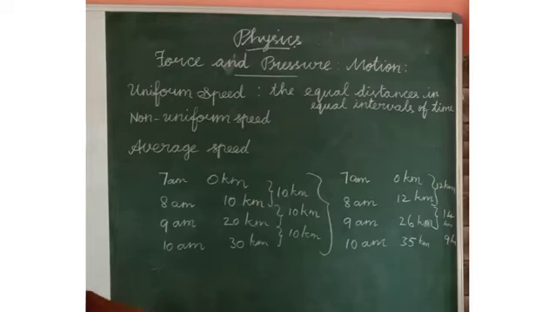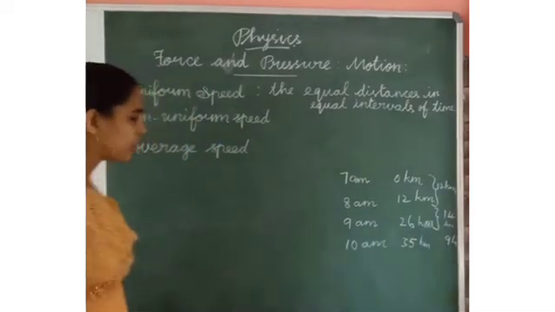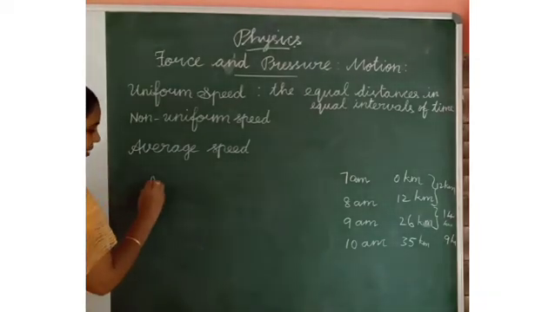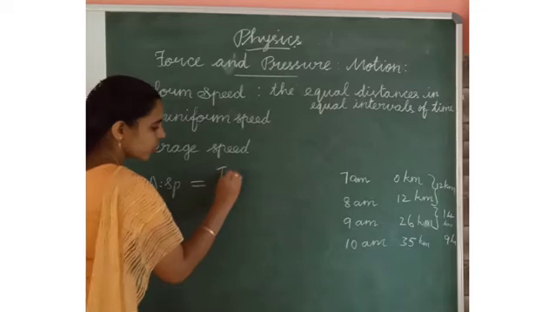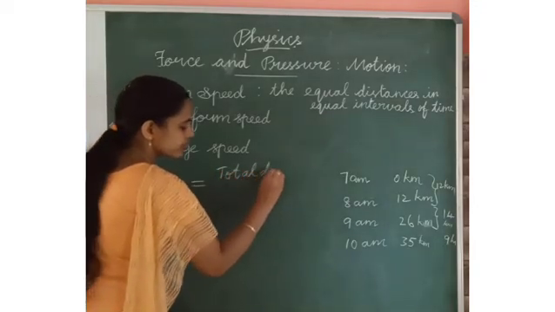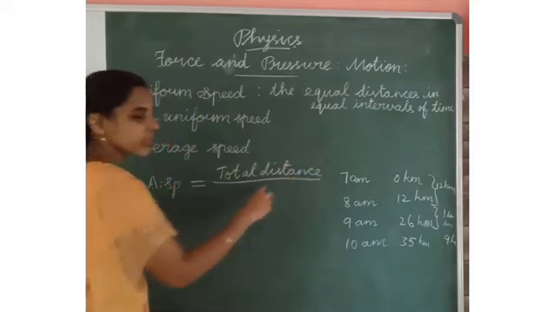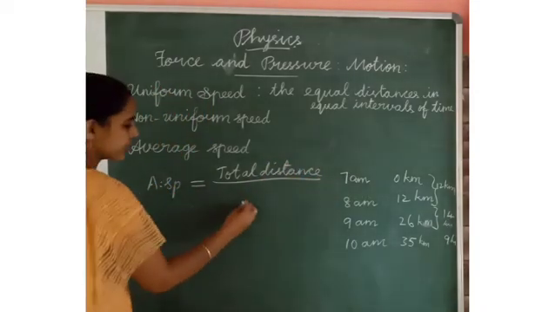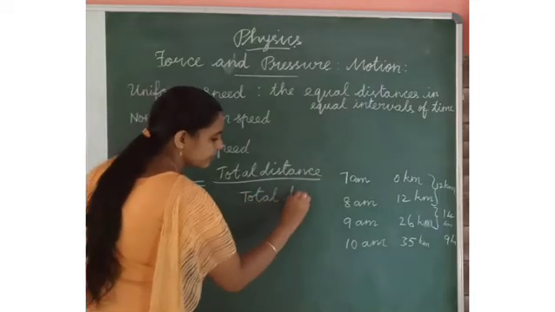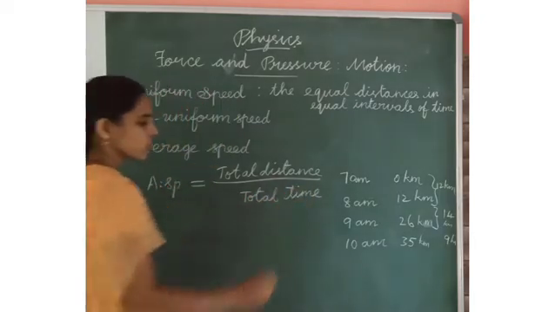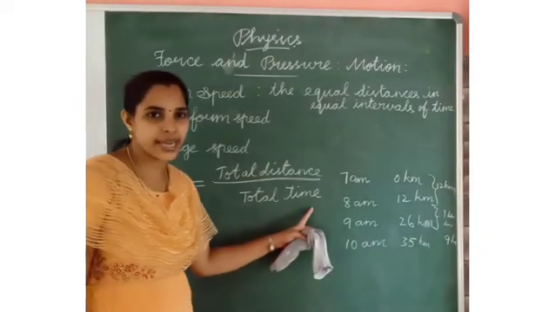And also average speed. Average speed means the total distance covered by a body divided by the total time taken.